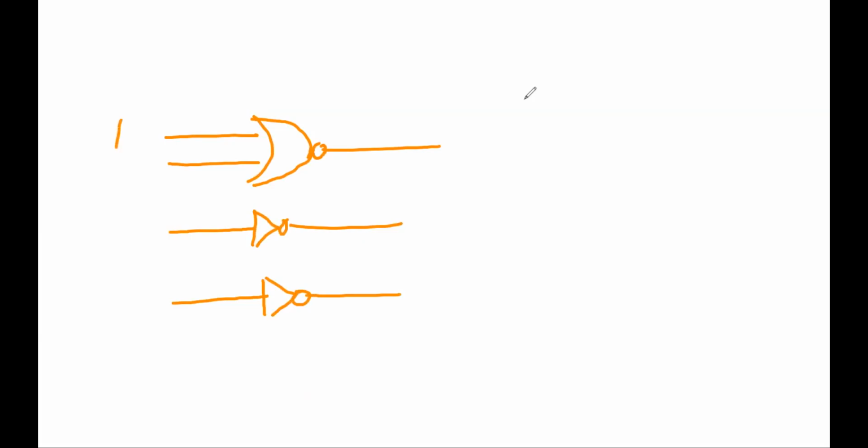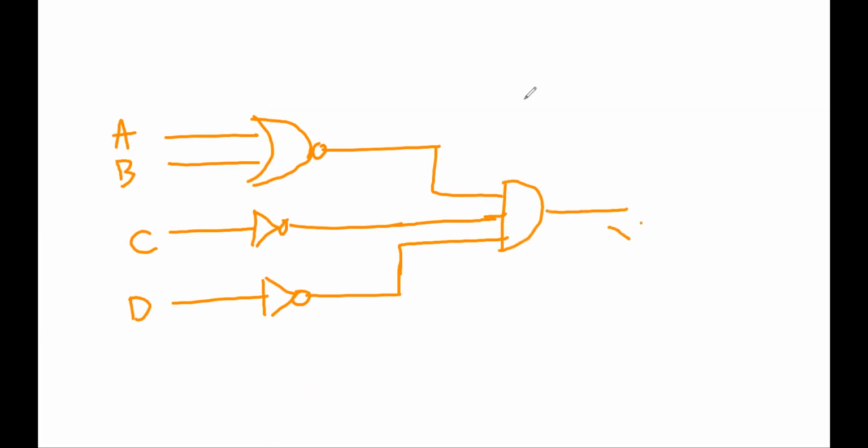This is A, B, C, D. This is the AND gate, and this is y. Is it clear to all of you? So, represent any logical expression in terms of gates.